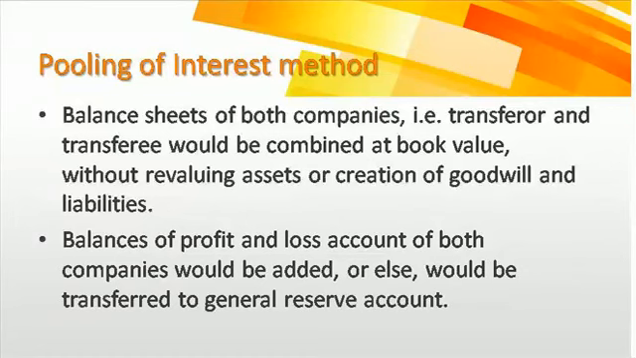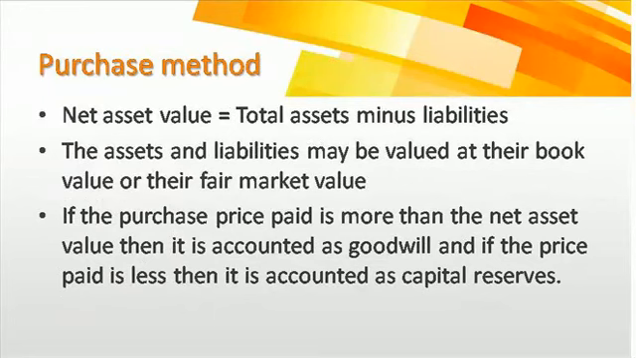Okay, next is the purchase method. The purchase method says net asset value is equal to total assets minus liabilities. Okay, this is how the purchase method will be calculated. The assets and liabilities will be valued at their book value or their fair market value, and if the purchase price paid is more than the net asset value, then it is accounted for as goodwill, and if the purchase price paid is less, then it is accounted for as capital reserve. See, in the pooling of interest method there was no liability or goodwill or anything like that, but in the purchase method there is a calculation for goodwill and capital reserve.